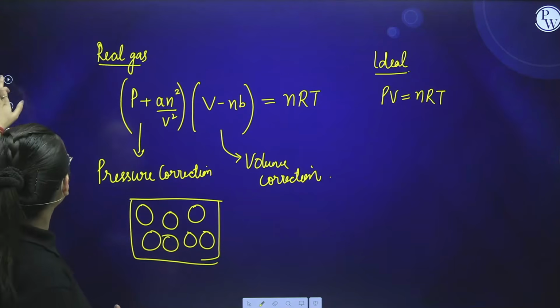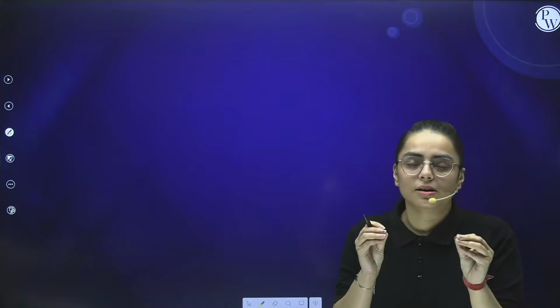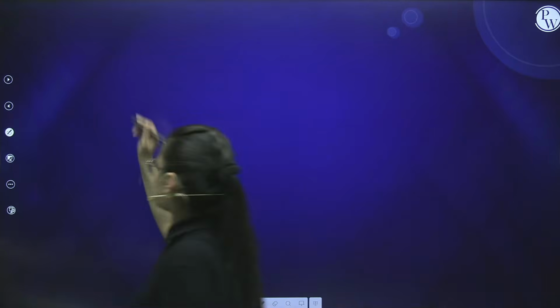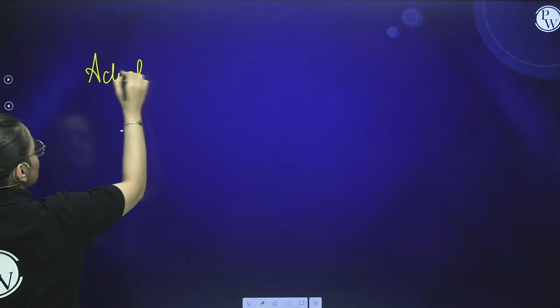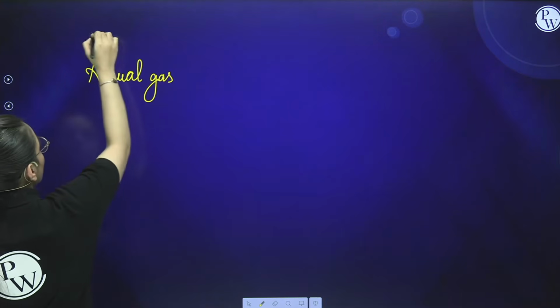See, now one by one I'm going to explain to you. As I've told you, in ideal gas the particles were very little. Now see students, first of all we are going to do volume correction.